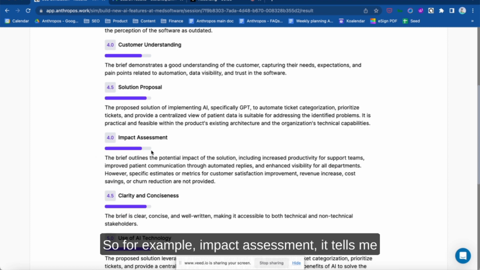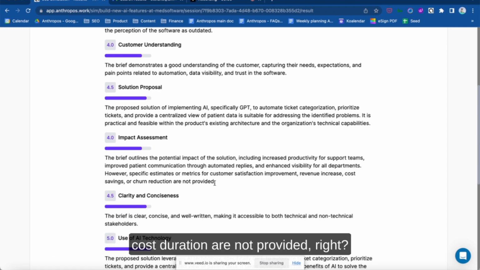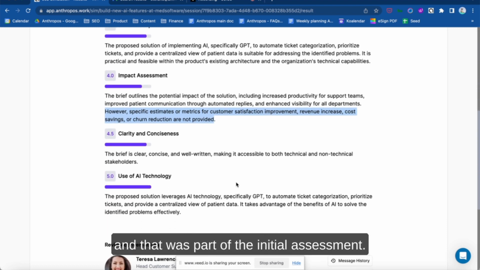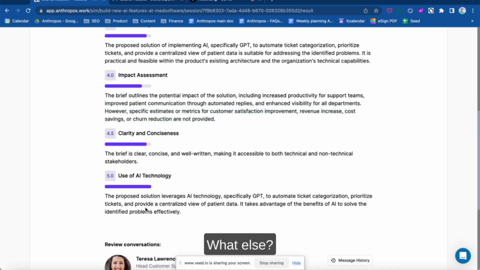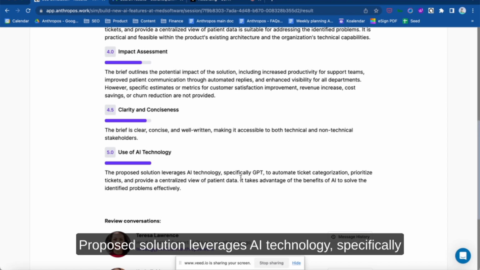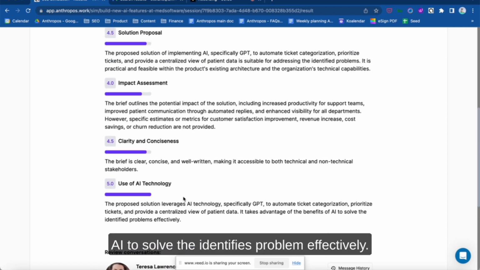So for example, impact assessment, it tells me something like, however, specific estimates or metrics for customer increased consideration are not provided, right? So that's something that clearly I should have done. And that was part of the initial assessment. What else? Let me see here. Proposed solution leverages AI technology, specifically GPT, to automate ticket categorization. It takes advantage of the benefits of AI to solve the identified problem effectively.